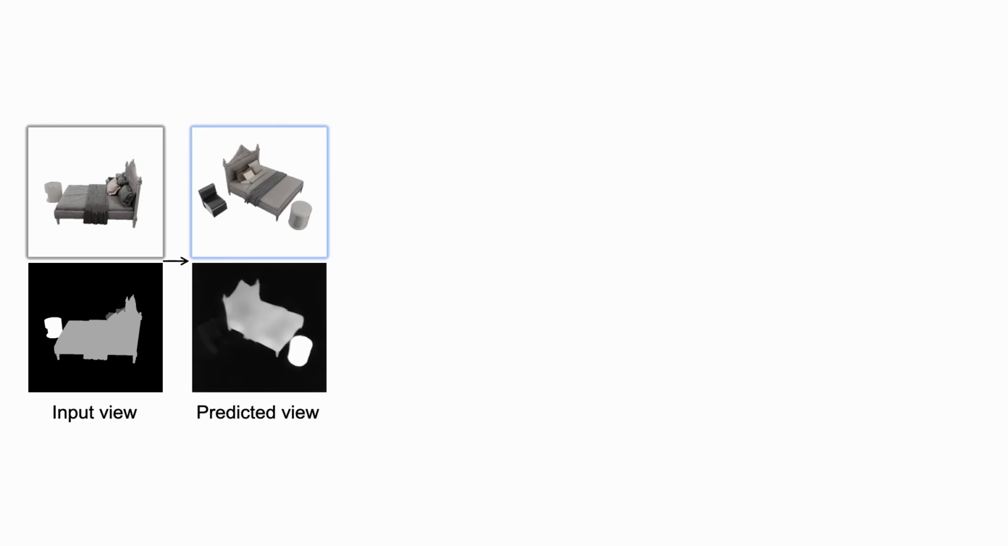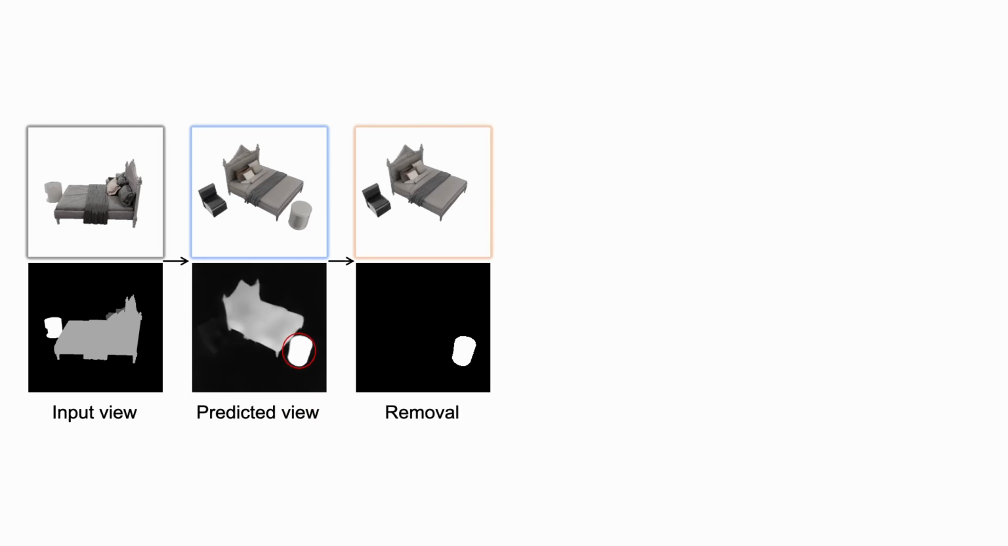One downstream task of our model is the capability of deleting an object under the novel view, thanks to the synthesized mask image. We remove objects under novel views simply by thresholding the predicted mask image.